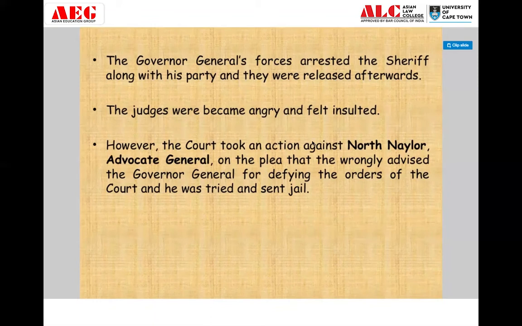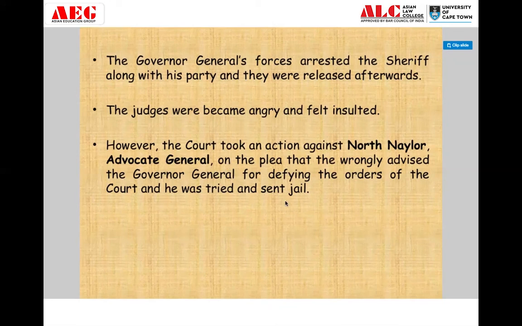So the court took an action against that Advocate General, who was advising the Governor General not to follow the order of the Supreme Court, and that the Zamindar should be absconding. The court took an action against him on the plea that he wrongly advised the Governor General for defying the orders of the court, and he was tried and sent to jail.